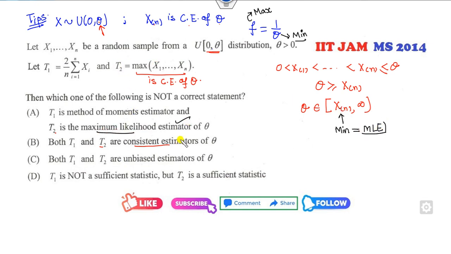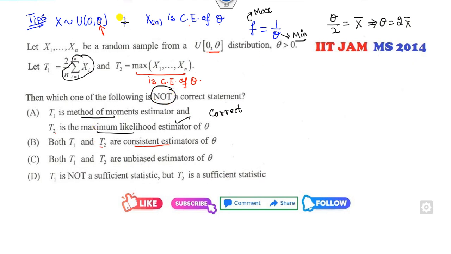So that's a fine statement. Method of moments: how can you find the method of moments? The mean of the uniform distribution is theta over 2, and this is my x bar. So what is my theta? This is 2 times x bar. So yes, this is a correct statement, but we need the statement which is not correct. Fine. Now T2 is a consistent estimator, that I already proved.